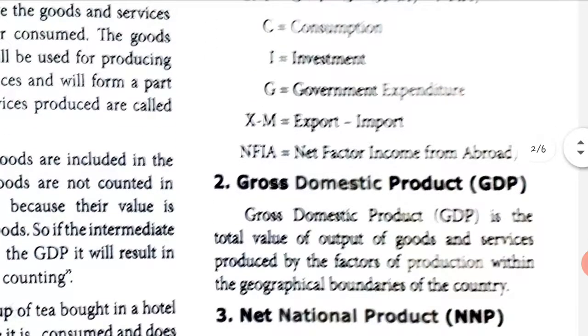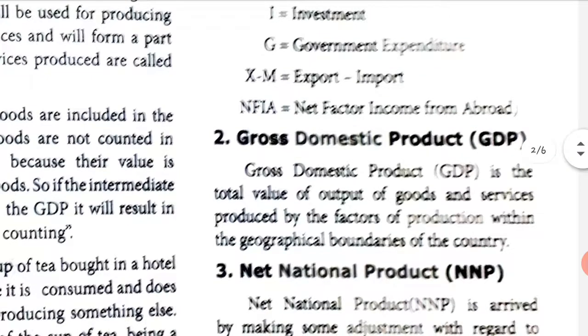Next one is gross domestic product. First we saw how a country can gain income by gross national product. Now it is gross domestic product. Gross domestic product is the total value of output of goods and services. There we saw the income that we get; here it is the output of goods and services produced by the factors of production within the geographical boundaries of a country.